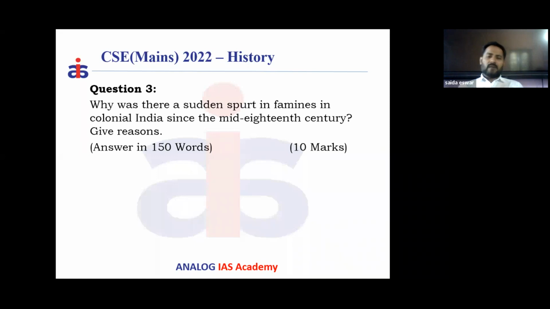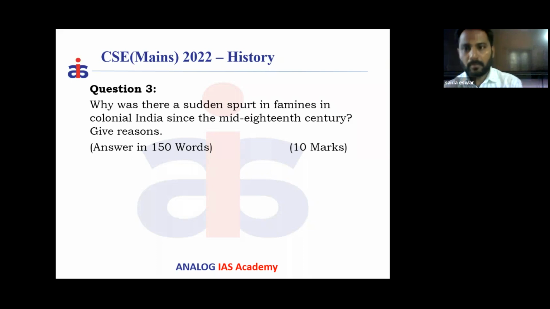Okay, and these kind of famines have started from the mid 18th century even up to 1947. We have seen a series of famines. So now you have to highlight what is famine. You must give a historical context. India has seen famines in ancient and medieval times, but the frequency of famines has increased in the modern time.